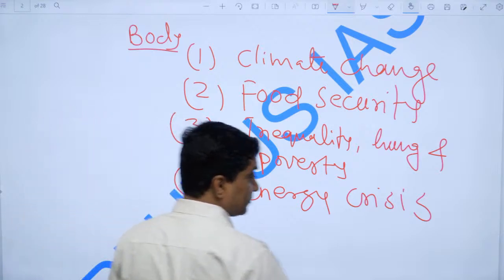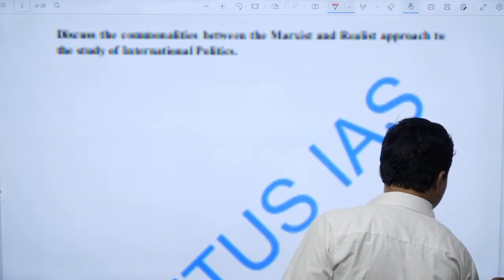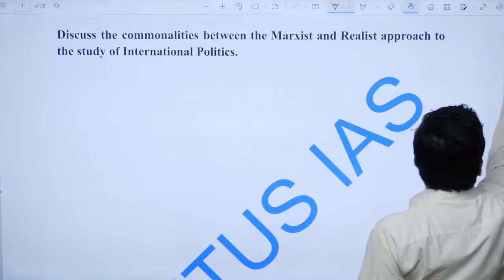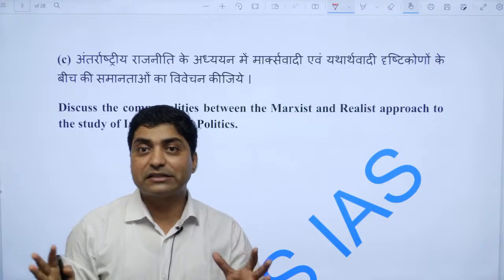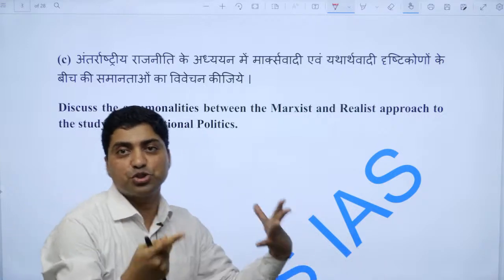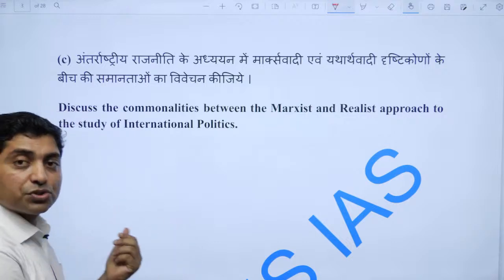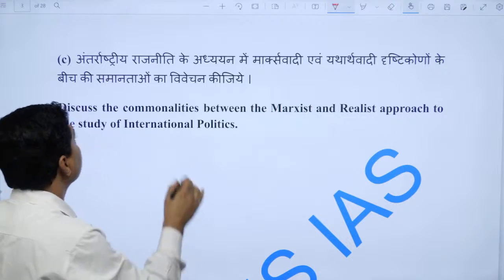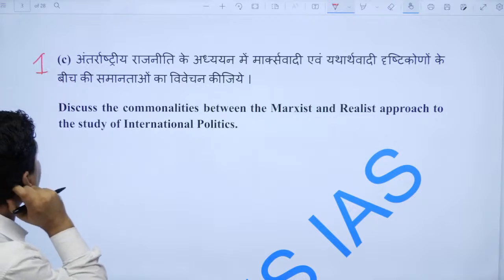I hope so. 150 words, it was sufficient, right? I'm not taking a class here, I'm just talking about how one can approach the paper, right? So look at question number 3C, right? First C, yeah. So look at the question.